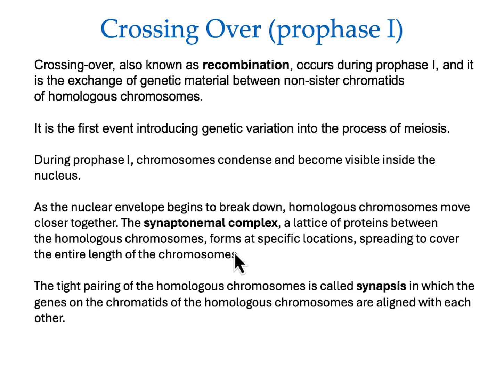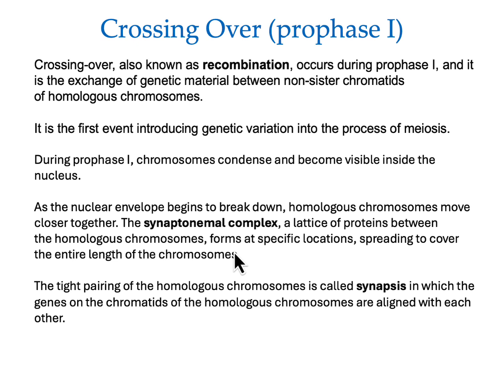So here's what happens in a special step in prophase 1. It's called crossing over. Crossing over, also known as recombination, occurs during prophase 1, and it is the exchange of genetic material between non-sister chromatids of homologous chromosomes.